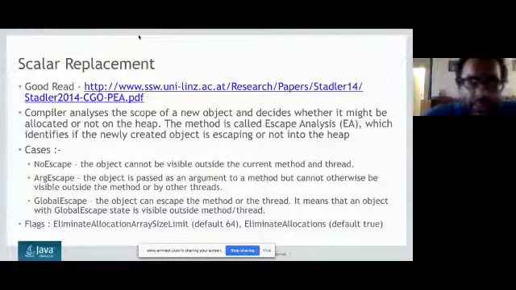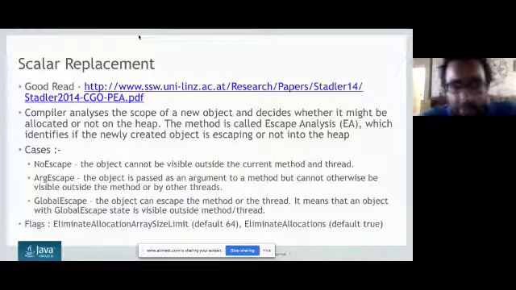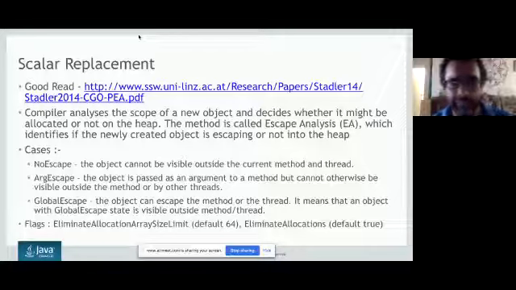which you have typically learned in your school and college, and even I think you are learning now, that all object references go to the heap. Not really, actually. That is called escape analysis, where the object will not be created in the heap. But if the object is visible outside your method scope, then we can have something called arg escape and global escape, where we can use different levels of escaping.